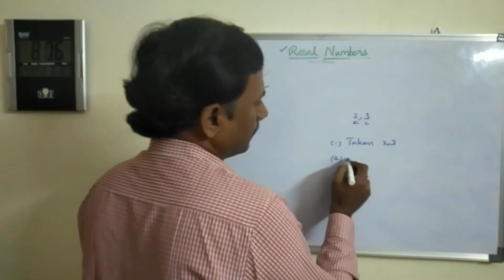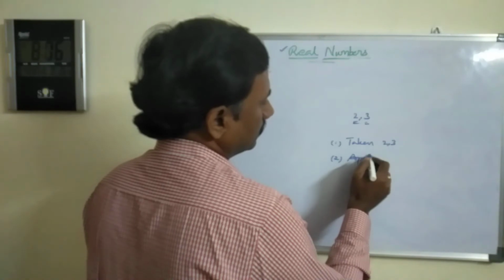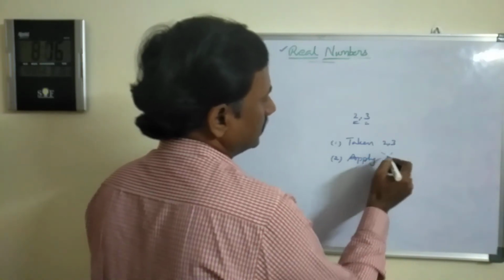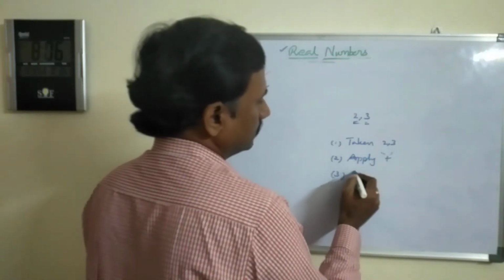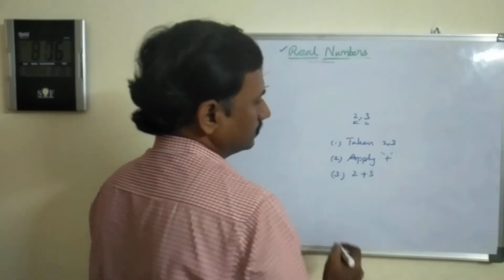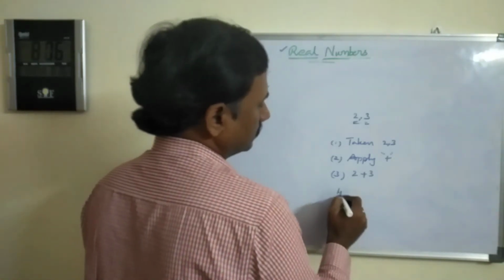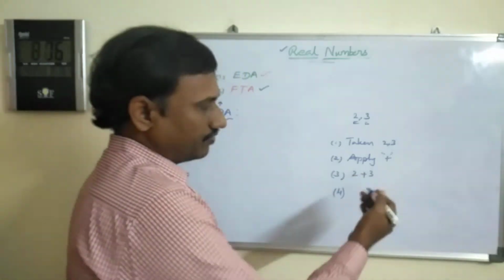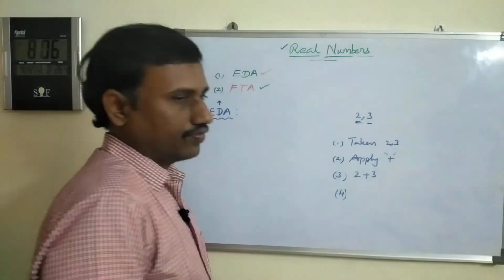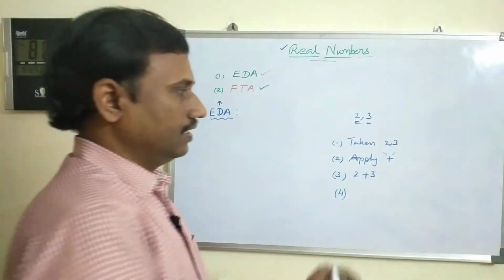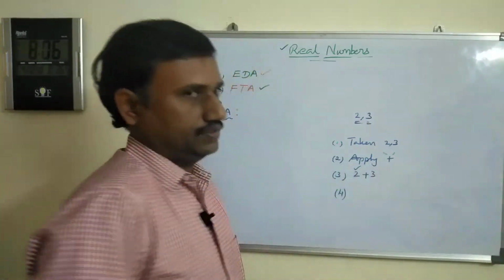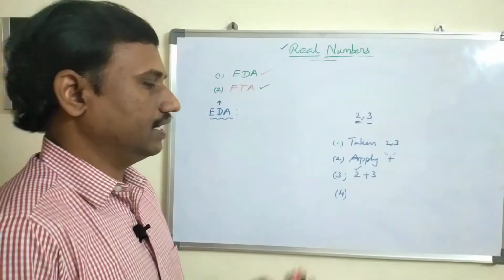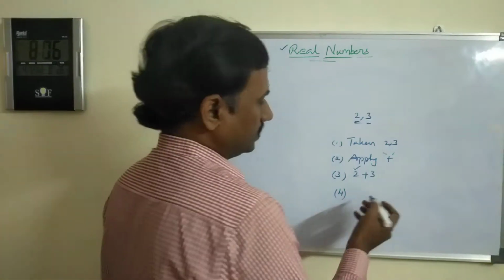Next, apply plus, which means addition. Next, after applying the symbol, what do we have to do? We have to add. What is the procedure? Keep 2 in mind, open 3 fingers and count. Okay, that you have to mention.